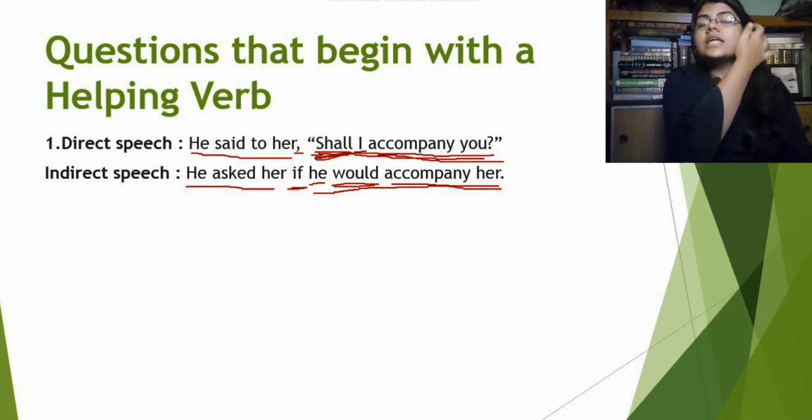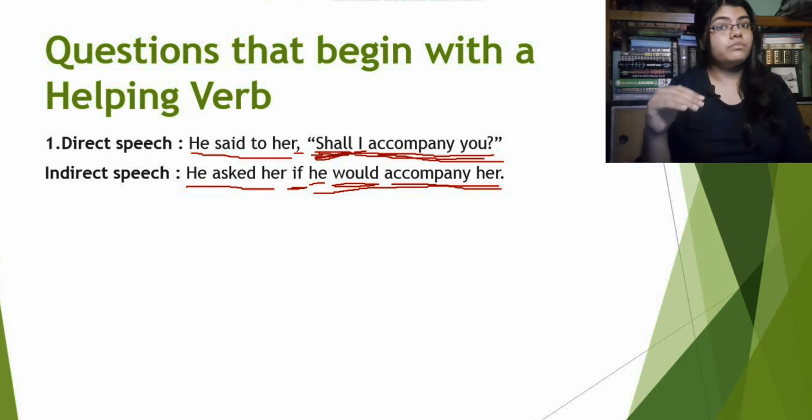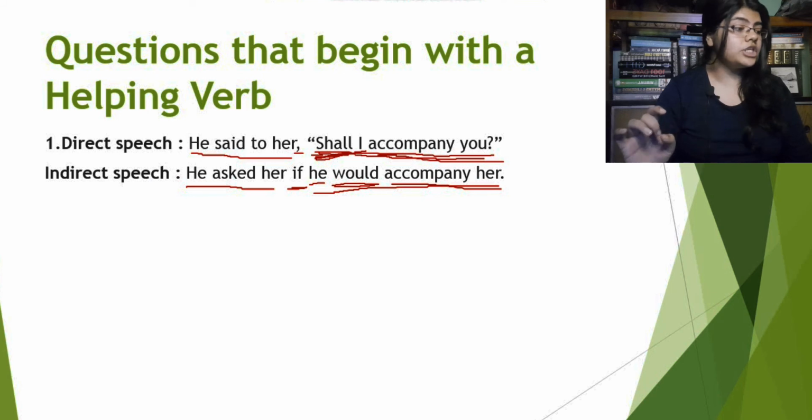See, you have to understand that if we used the verb should here, the meaning of the direct speech will be changed as well. If we use "he should accompany her," then it will mean something that he must do, like he has to accompany her. But in the direct speech, it's not said like that. He's merely asking her, "Shall I accompany you?" So in the indirect speech, we cannot change the tone of the speaker.